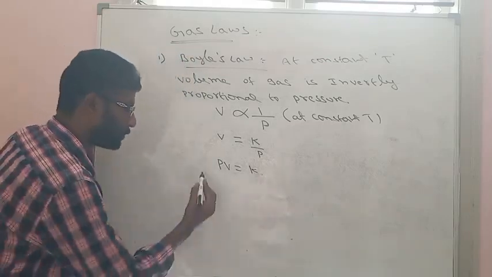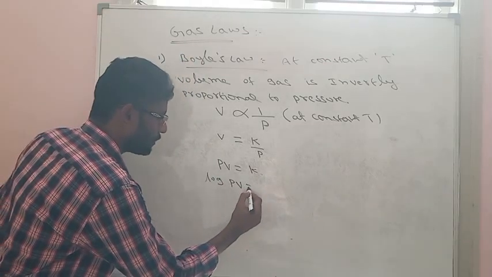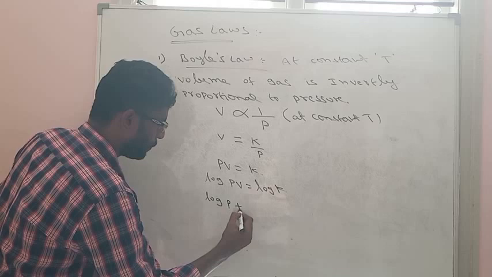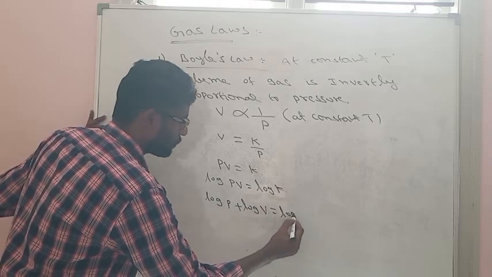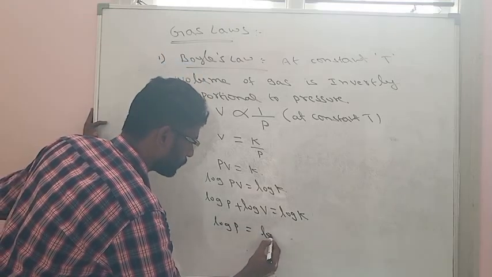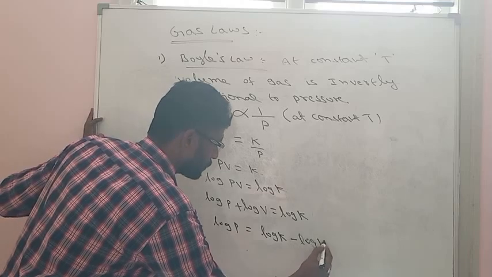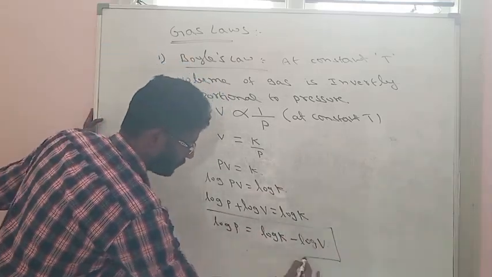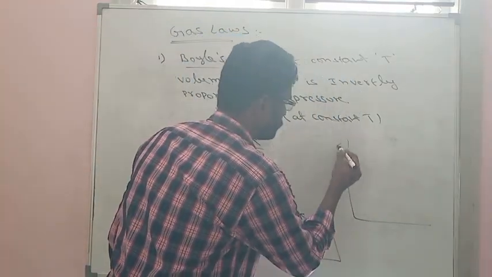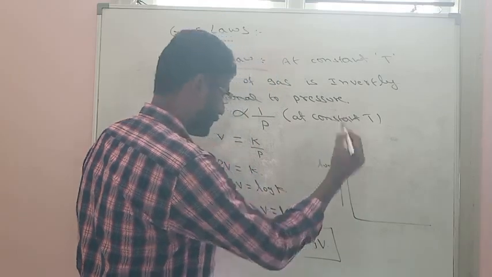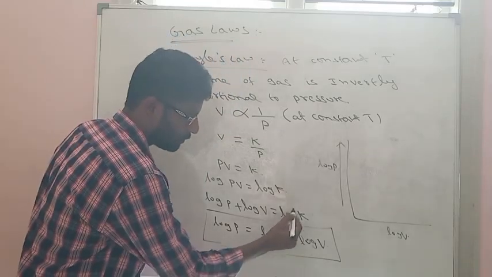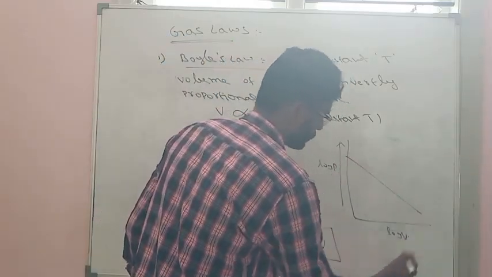When we apply logarithm on both sides, it becomes log PV is equal to log K. The formula will be log P plus log V is equal to log K. From this, log P is equal to log K minus log V. So it can be used as y is equal to mx plus c, and when you draw a graph between log P versus log V, the slope will be negative like this.